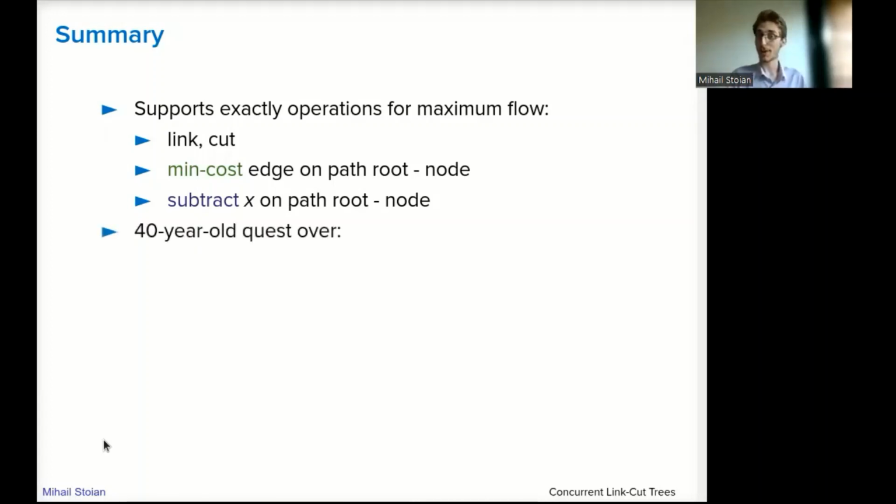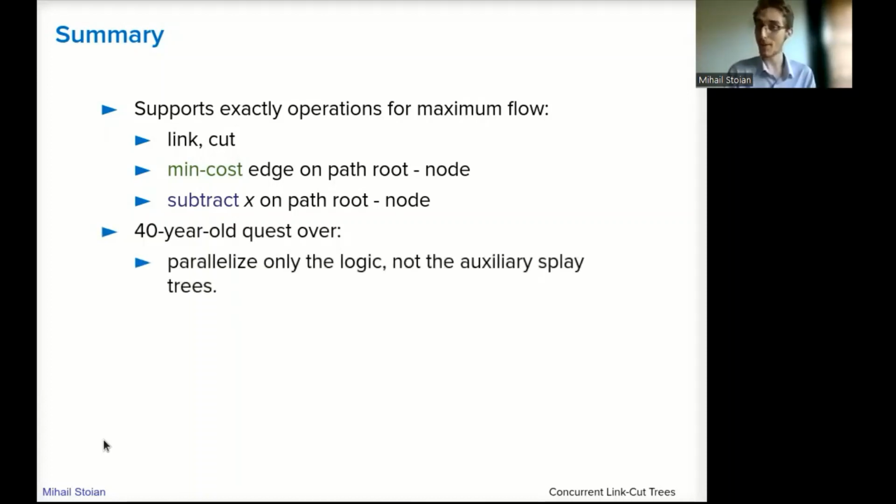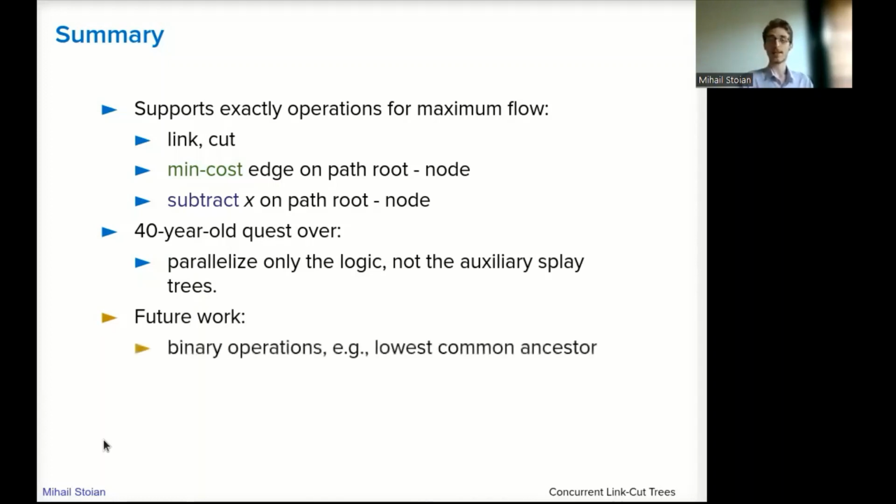So a 40-year-old quest is now over, that we can solve the maximum flow problem using parallel link-cut trees. For future work, we plan to extend the set of operations with binary ones, such as lowest common ancestor. For now, it seems a bit cumbersome, but we have some ideas and we want to try them out.